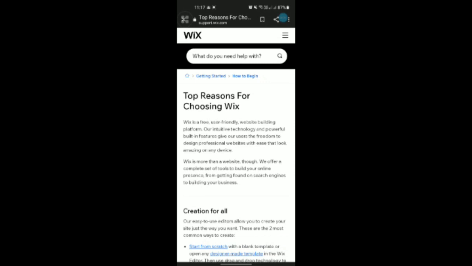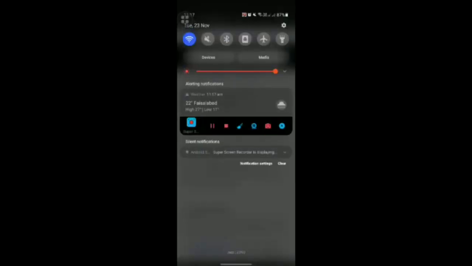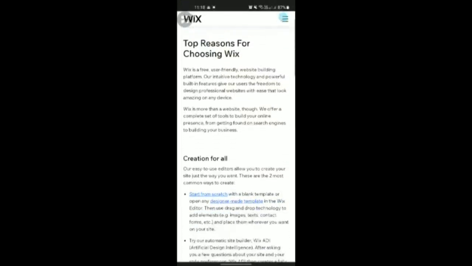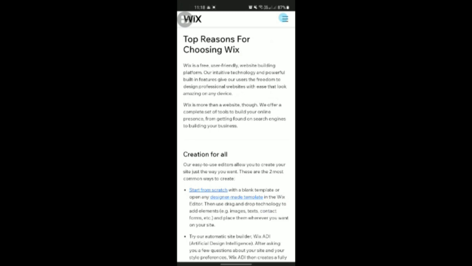We offer a complete set of tools to build your online presence, from getting found on search engines to building your business creation for all. Our easy to use editors allow you to create your site just the way you want.